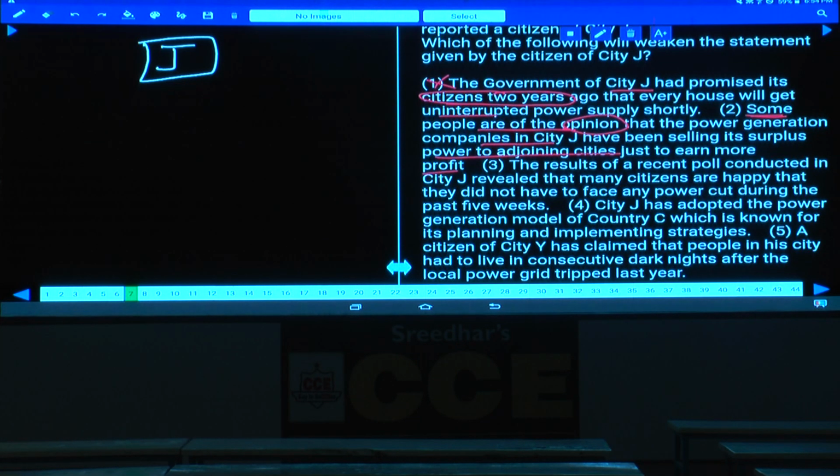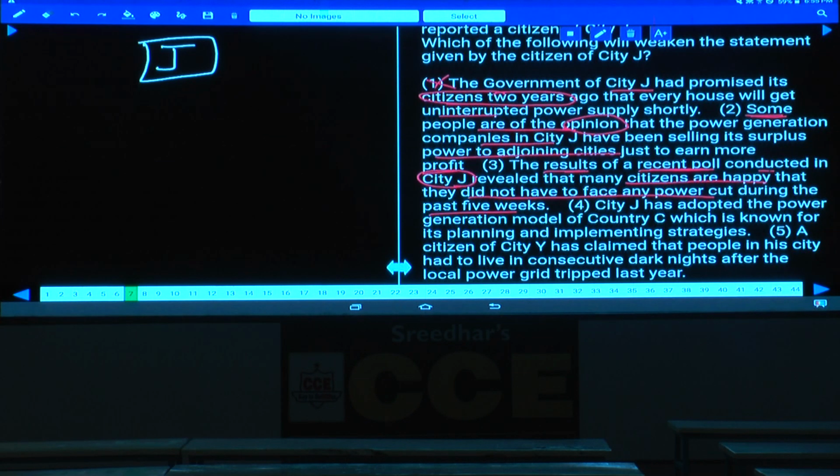The results of a recent poll. Here he is talking about a result. In the second one it is an opinion, but here it is a result. Result means a proven fact. The results of a recent poll conducted in city J revealed that many citizens are happy that they did not have to face any power cut during the past 5 weeks. The statement is talking about 2 weeks, but from the last 5 weeks there is no problem at all.